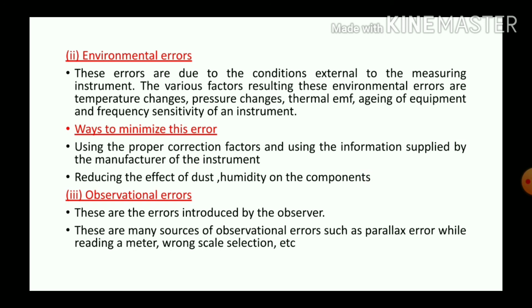And the third classification of systematic error is observational errors. We can understand this error from the name itself. These are the errors introduced by the observer. There are many sources of observational error like parallax error while reading a meter, wrong scale reading, etc.